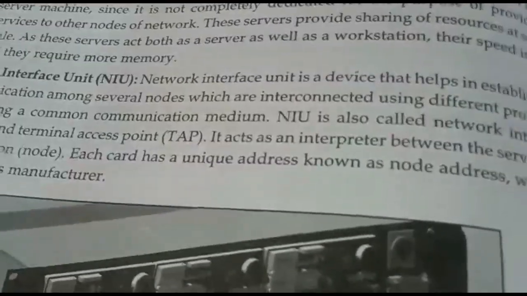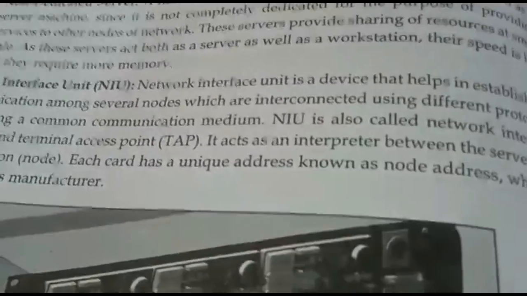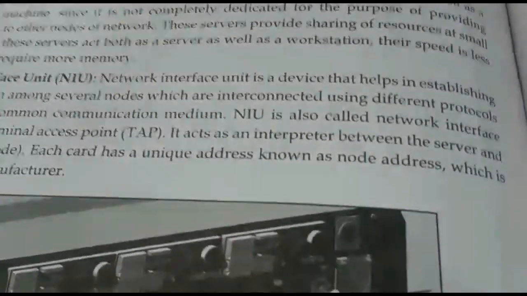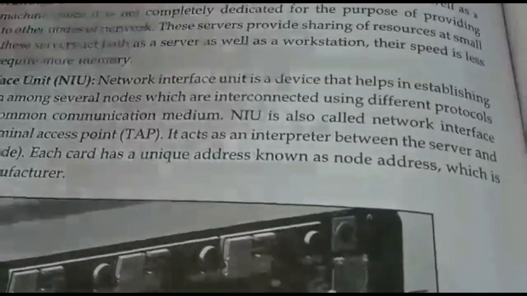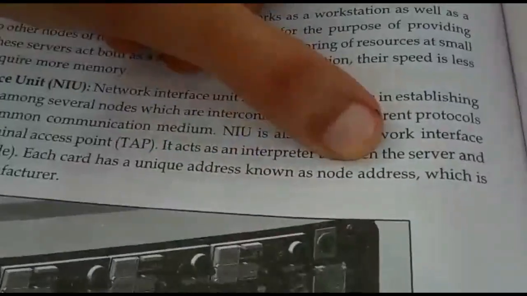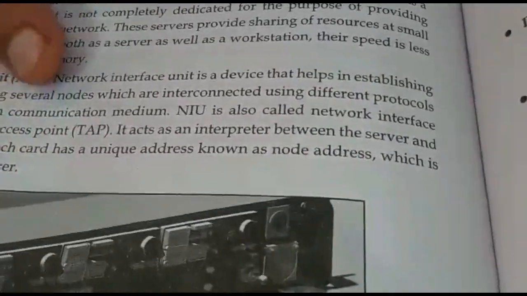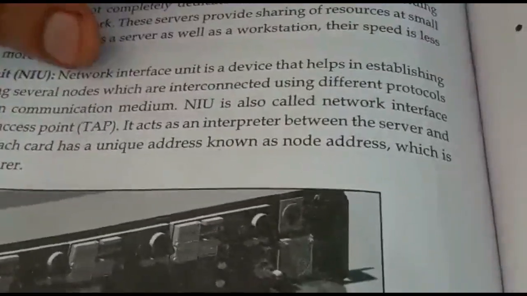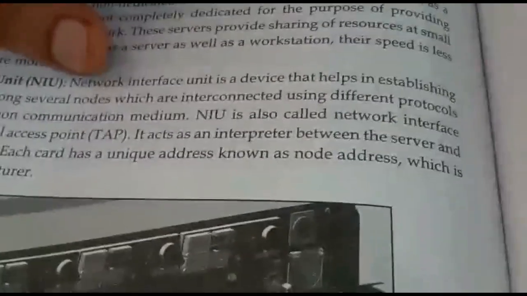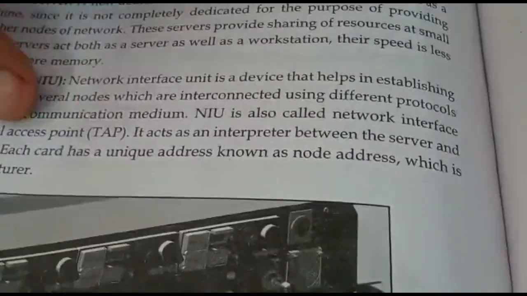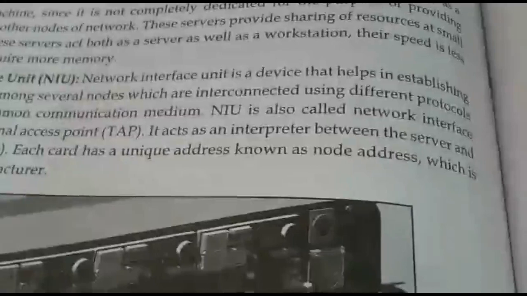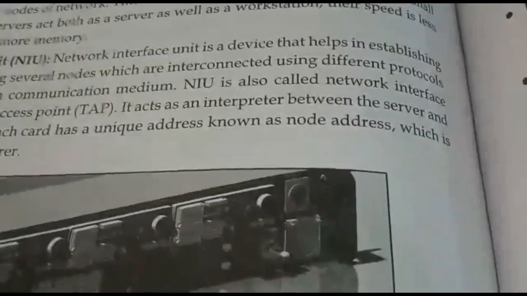You have heard graphics cards are there, sound cards are there. All these cards are there which enable their particular properties. So a network card enables a computer to allow that system to be connected in the network. Each card has a unique address known as the node address, also known as MAC address. That address is written in that computer's NIC, that card, and that is identified as the address of that computer. It is also known as TAP, terminal access point. So all these terminologies will be required in the whole chapter.